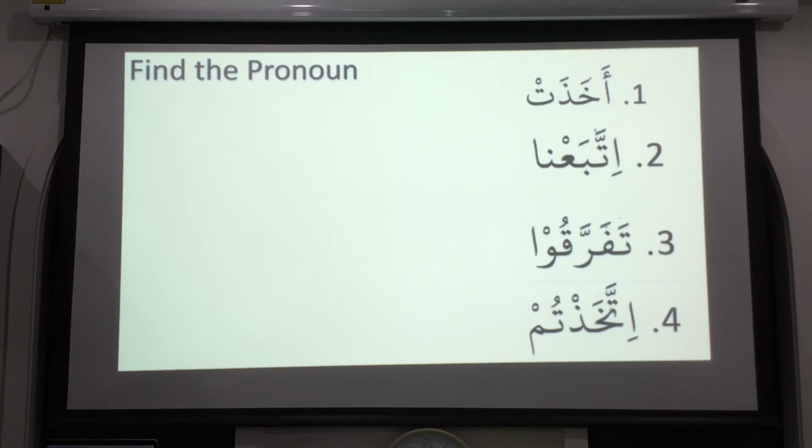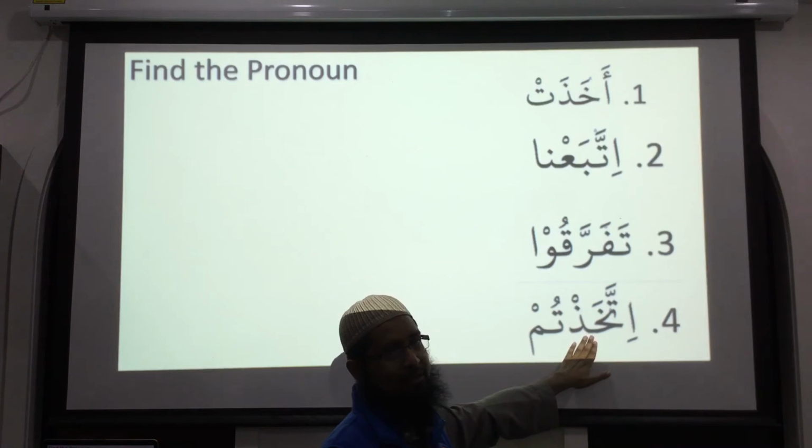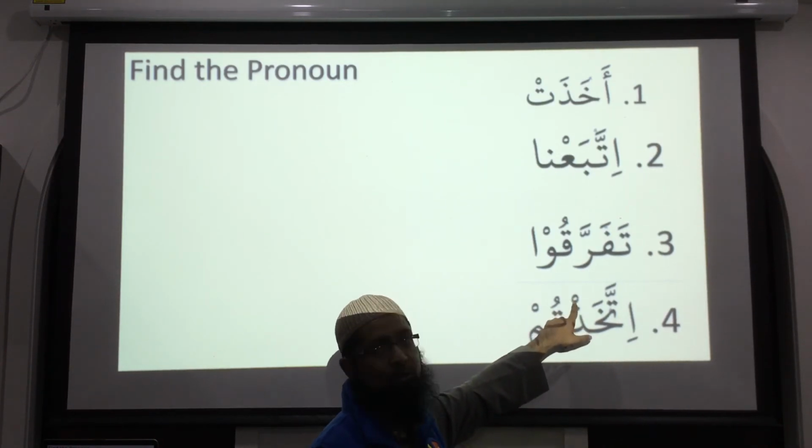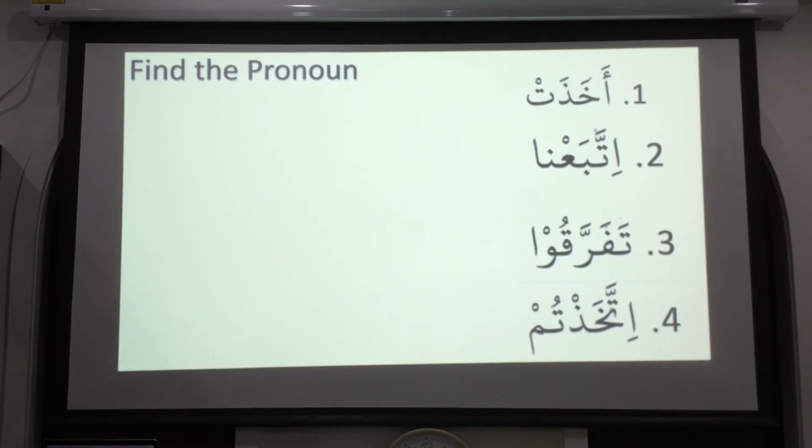Ittakhastum. Try, Brother Shabri? It's a female, I know that. No, it's not female. It's antum. Antum means all of you, male and female included. We take the tum, add it with ittakhas. And see that this one has sukun like nasartum, so it's the same thing. Ittakhastum means all of you took.